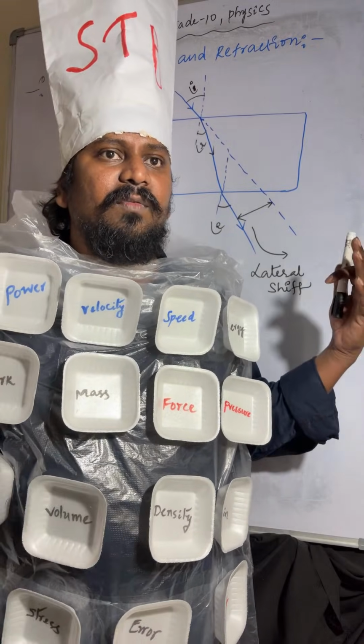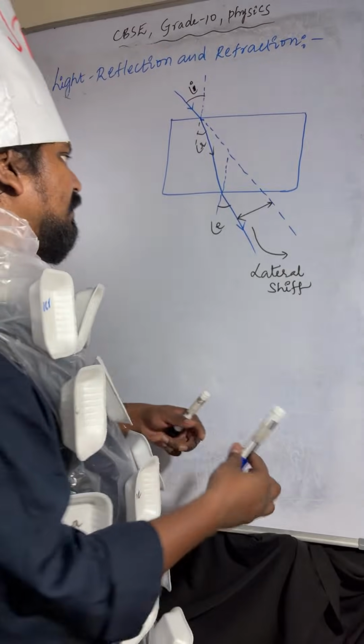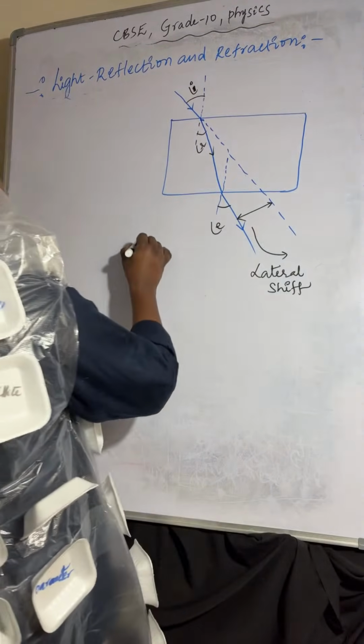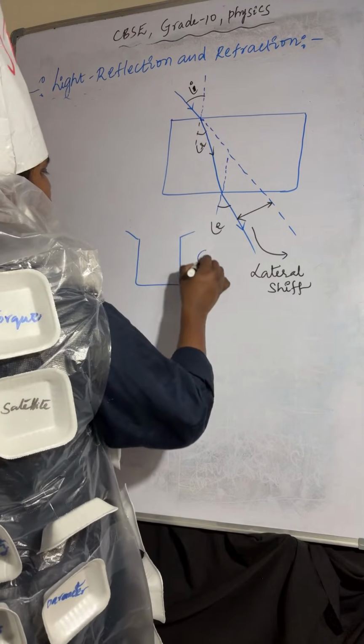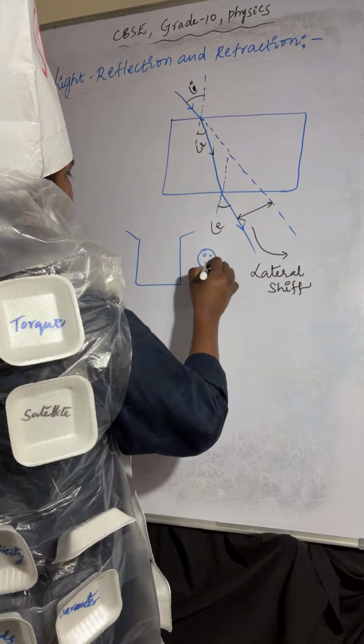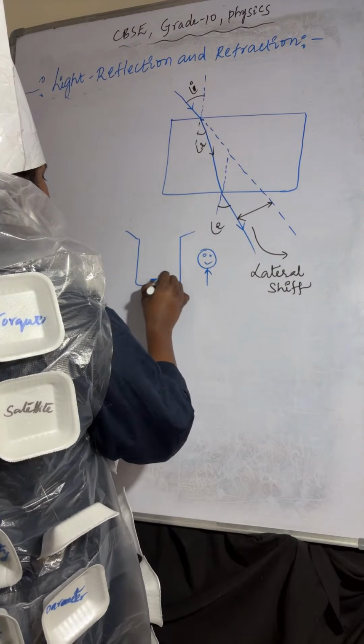Coming to the vertical shift. Here I am taking this beaker. The person is standing over here. The coin is placed at the bottom of the beaker.